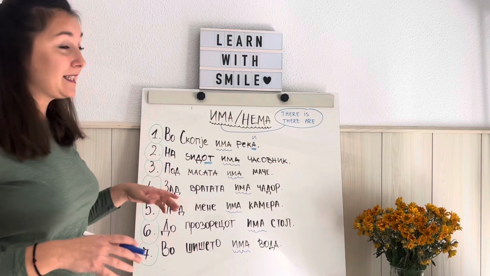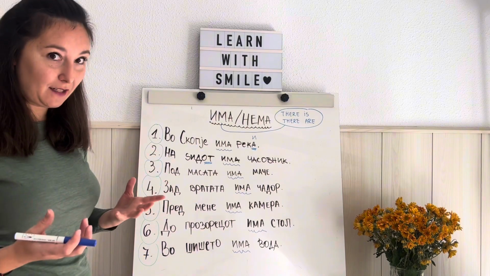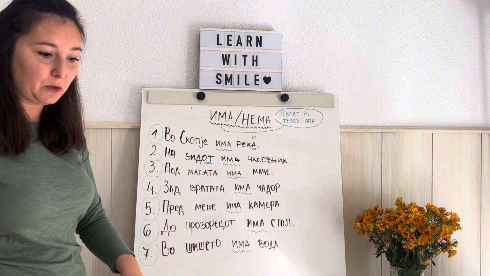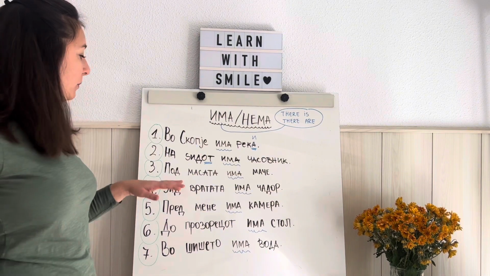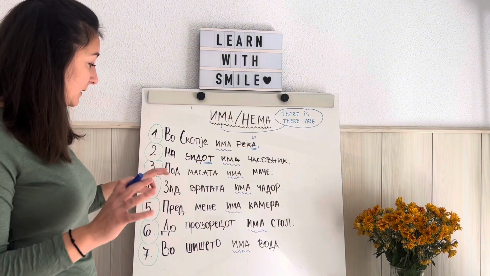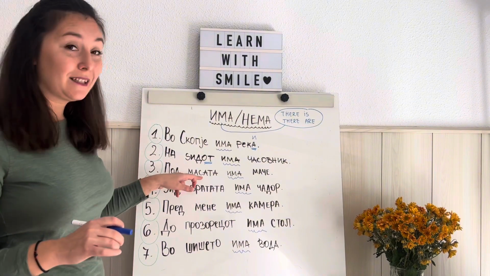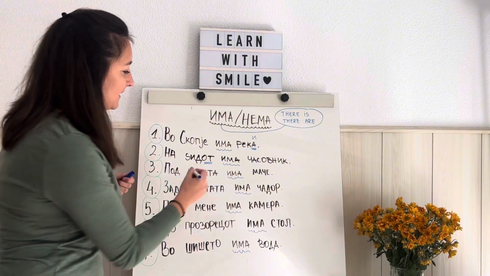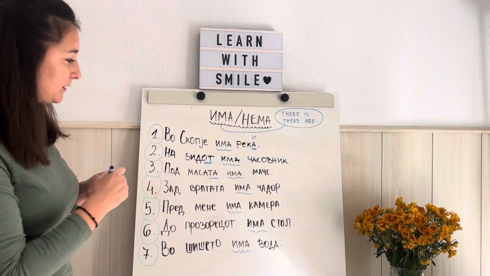Also pod as a noun has another meaning, which means floor, for example if there is something on the floor. But here we are going to use it as a preposition. So, pod masata means under the table. As you can see here, we have also used the article ta.